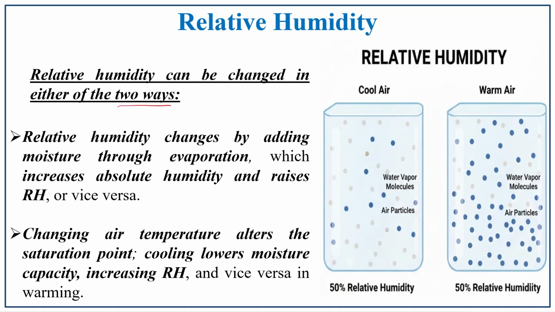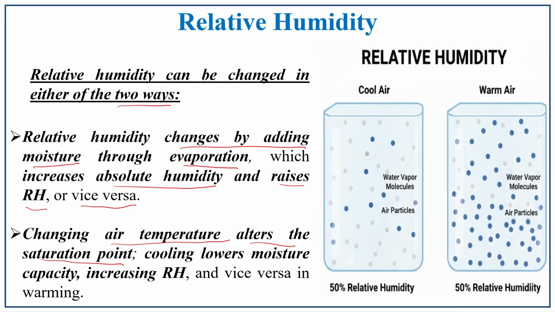The first concept is that relative humidity changes by adding moisture. The second concept is that changing the air temperature alters the saturation point. So, these two important cases you have to consider while discussing relative humidity. How can it add moisture? By the evaporation process, which increases absolute humidity and raises the relative humidity. So, this is the condition of adding moisture. If the moisture is not added, the case is vice versa.